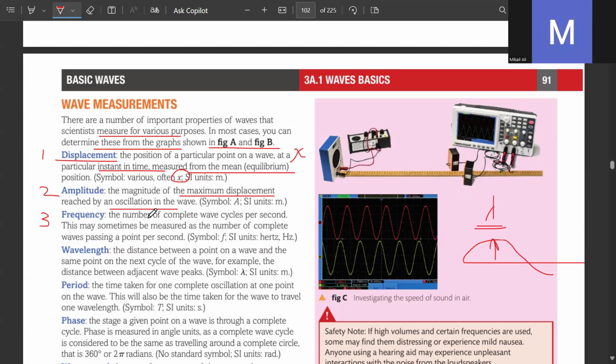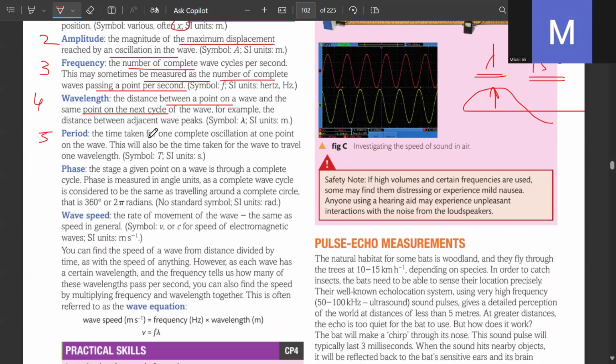Frequency, on the other hand, is the number of complete wave cycles per second, and this may sometimes be measured as the number of complete waves passing a point per second. Wavelength is the distance between a point on a wave and the same point on the next cycle of the wave. What is frequency? How many waves are passing in 1 second? 5 waves per second means 5 hertz is the frequency. 10 waves per second means 10 hertz is the frequency. And period would be the time taken for one complete oscillation at one point on the wave. This will also be the time taken for the wave to travel one wavelength.